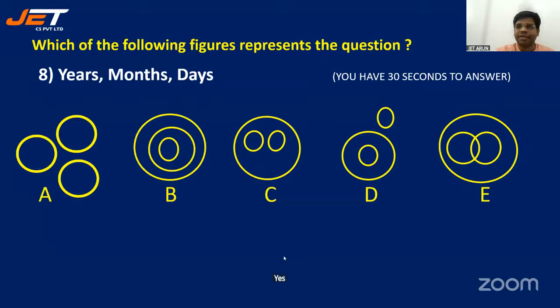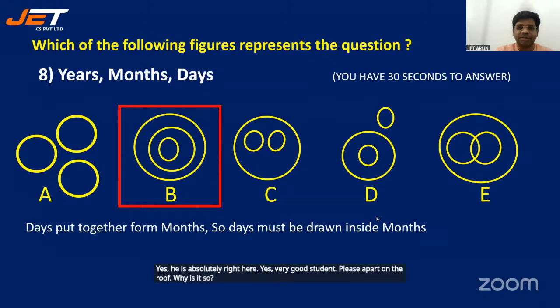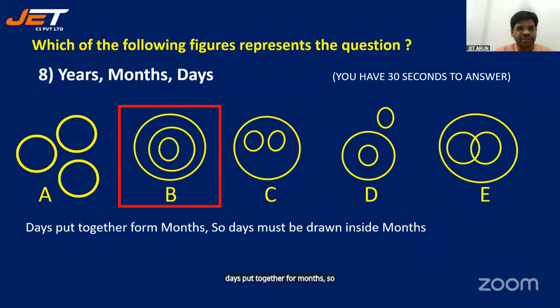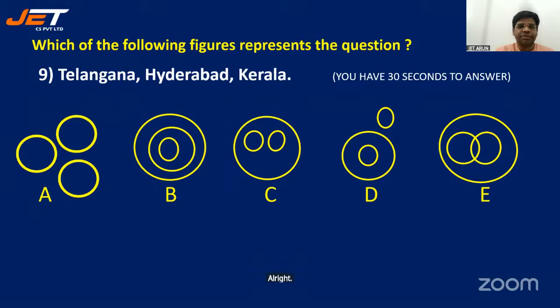Yes, B is absolutely right here. Yes, very good students. Everyone said B. Why is it so? Days put together form months, so days must be drawn inside months. Months put together form years, so months must be drawn inside years. All right. Wonderful. Let's go for the next one.